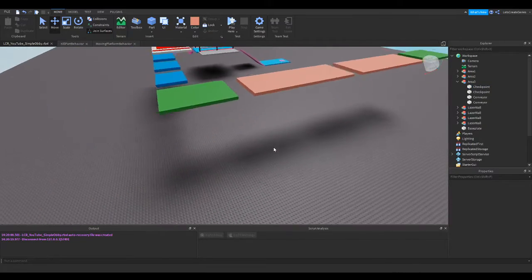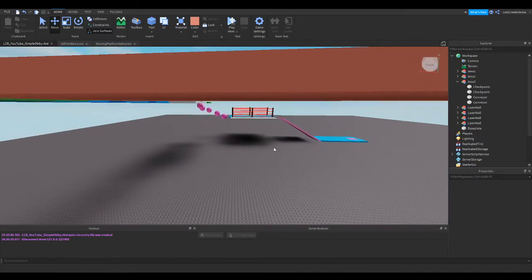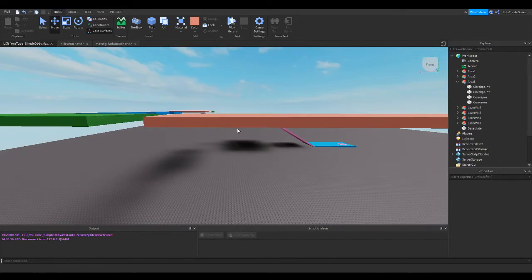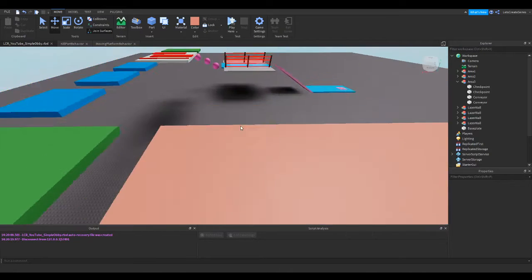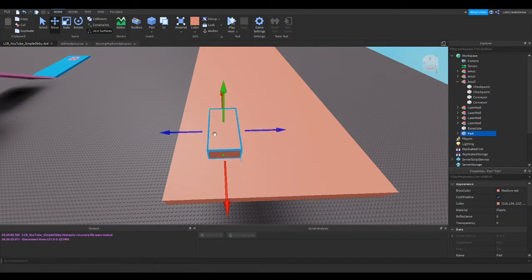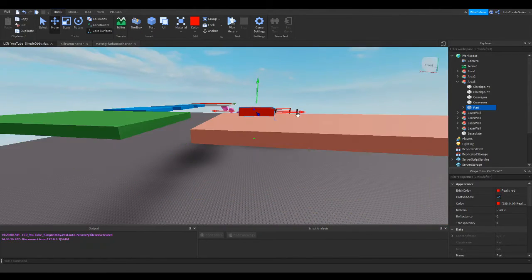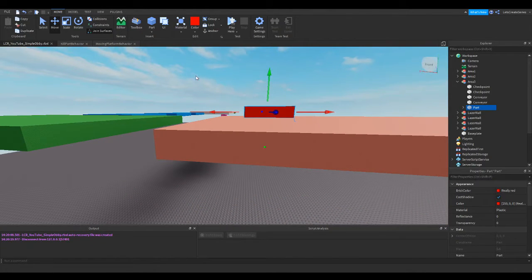We'll take this kill part. Well, actually, we can just add any part we want. It just can't touch. So when we add our kill part, we got to make sure it's hovering a little bit above our conveyors. So we can add the part now. And I'm going to change its color so that it doesn't blend right in with our conveyor to a red, because that's the color I'm using to signify it's a kill part. I'm going to drag this up into area 3. Then I'm going to just drag it up a little bit using the move tool, because we want to make sure it's not actually touching.